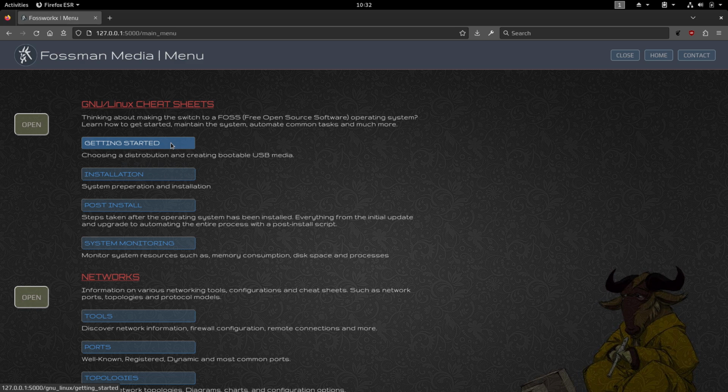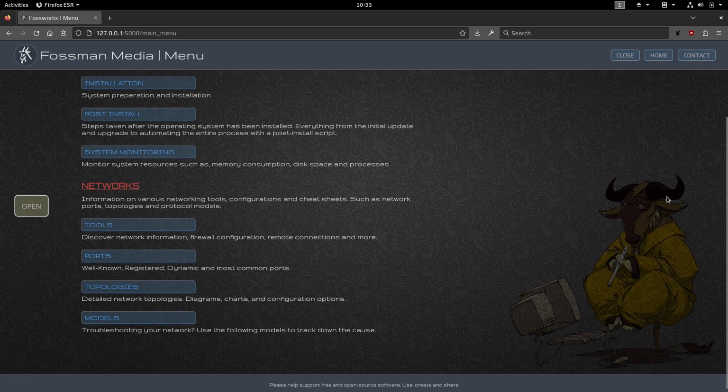Below that, we have some instructions on how to actually install it, along with some tips and tricks on how to prepare the system before you do that. Post-install is instructions on what to do after the operating system has been installed. And then some tips and tricks on how to monitor the system long after it's been up and running. This would include different processes, drives, and so on.